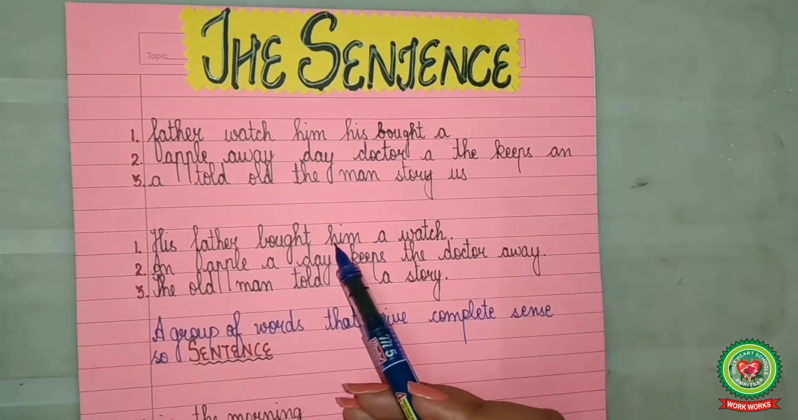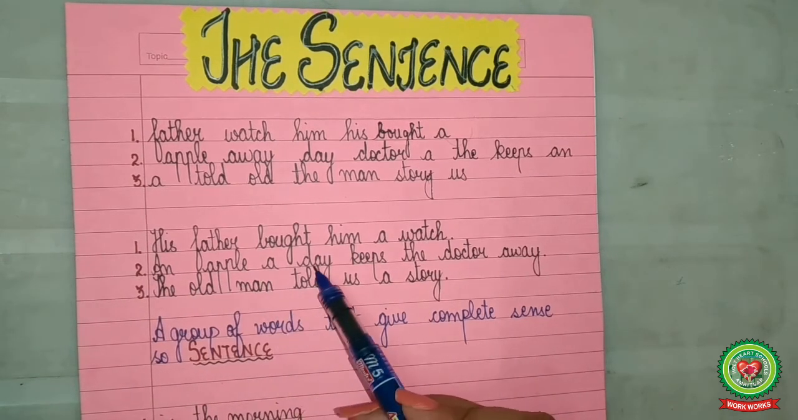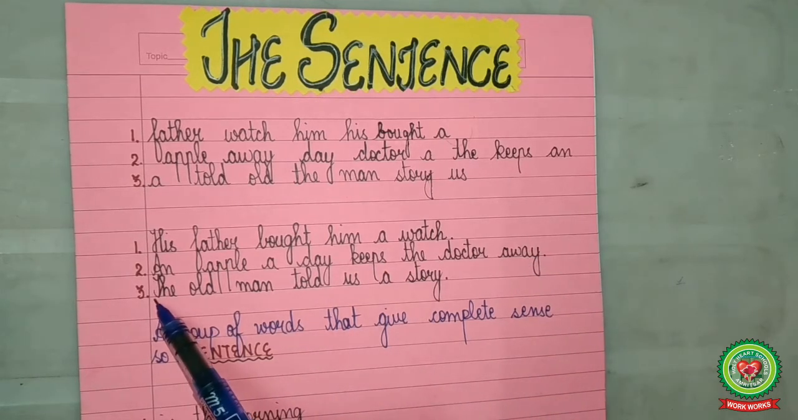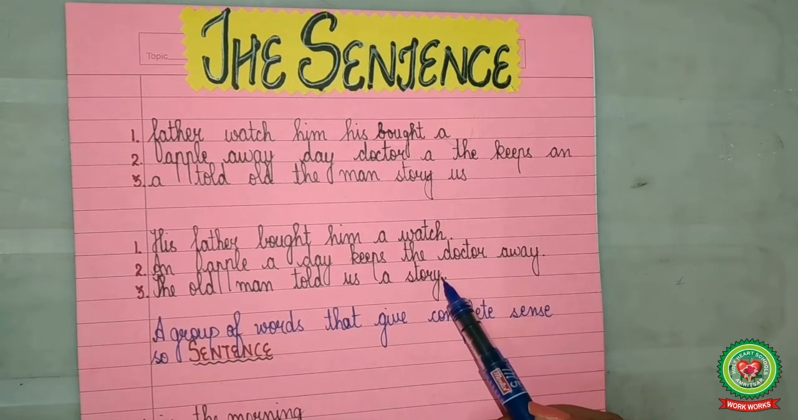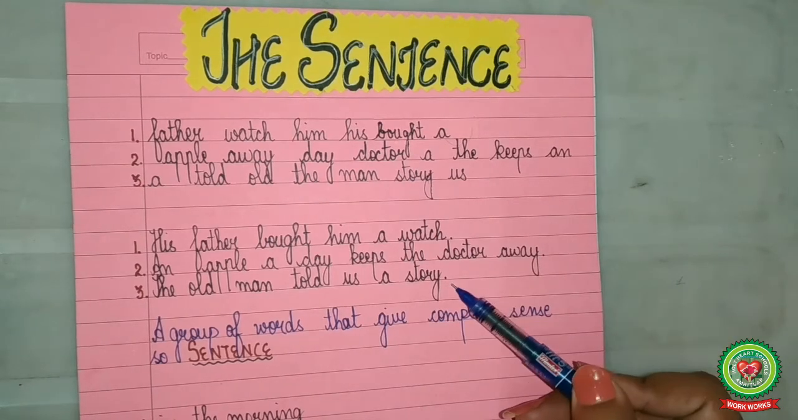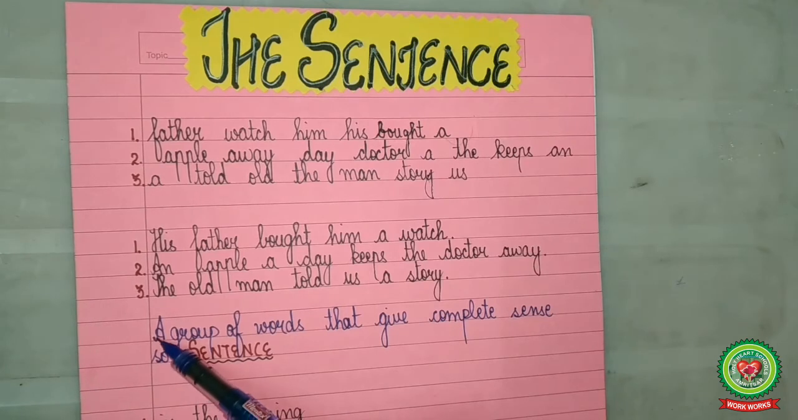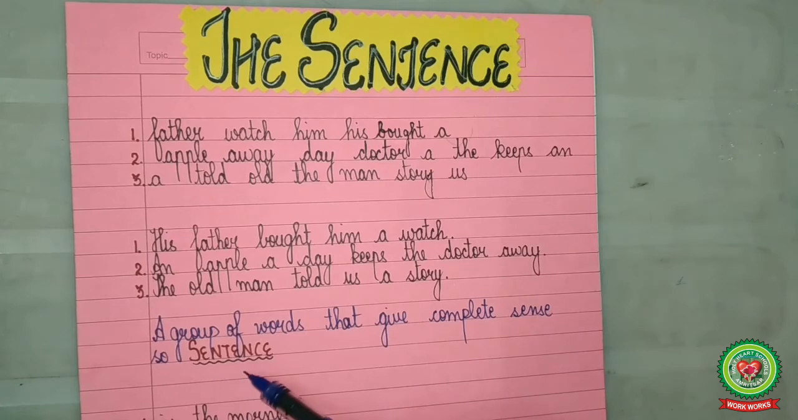His father bought him a watch. Number 2, an apple a day keeps the doctor away. Number 3, the old man told us a story. Now, do these groups of words make any sense? Yes, these groups of words make sense. So, these are sentences. So, a group of words that makes complete sense is a sentence.